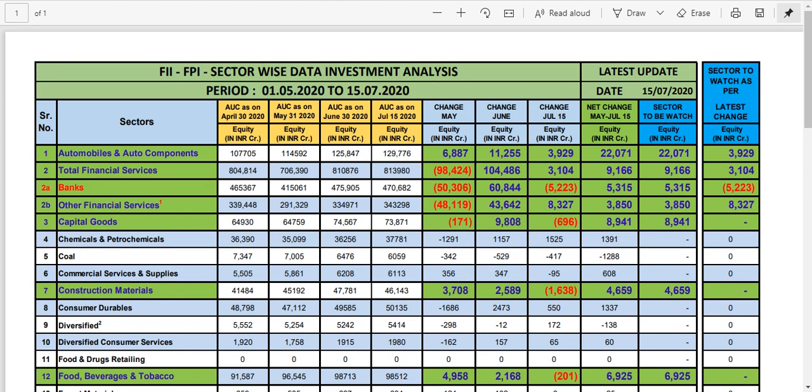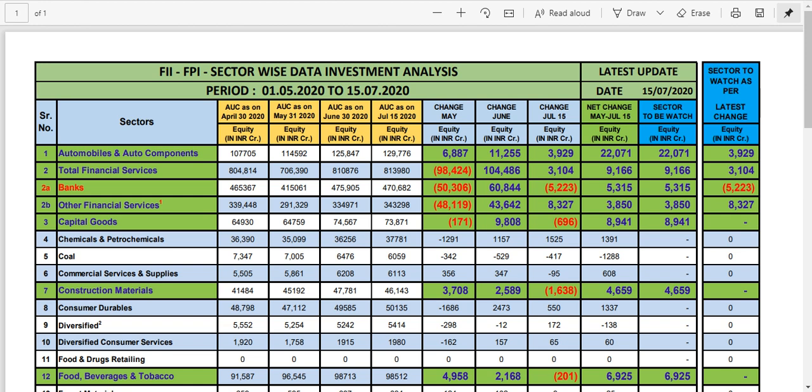Now same, you got data for 30th June. Again you can see the earlier period and current period, what the changes are. And again the latest data we got on 15th July. Now you can see on 15th July and 30th June what is the difference sector wise. So you can get an idea about that inflow and outflow.